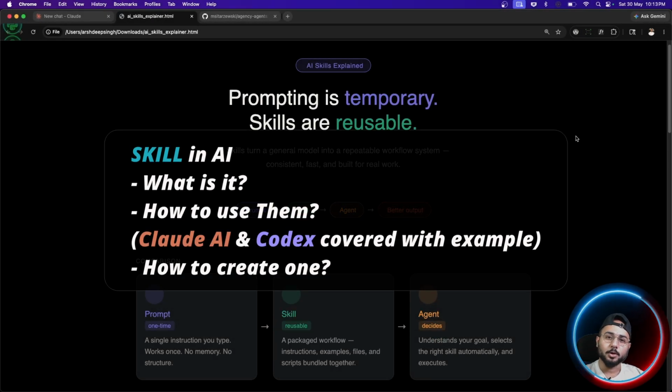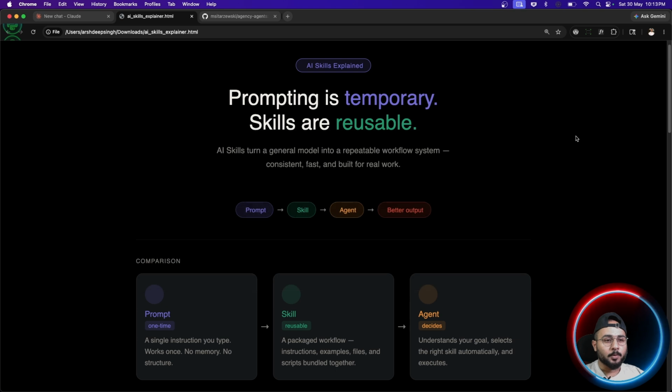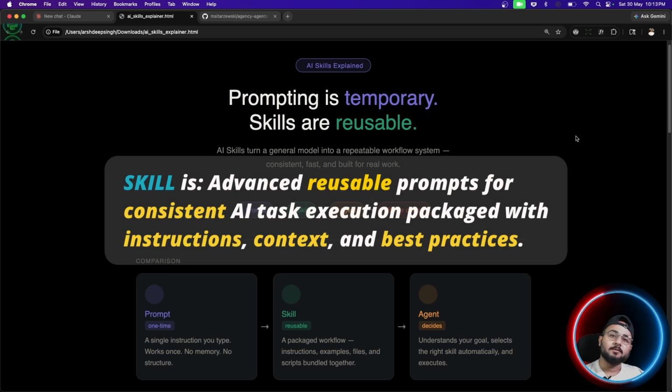In this video, we'll be talking about skills. If you can see on the screen, prompting is temporary, but skills are reusable. Now you may be wondering how skills are related to prompts. Consider skills as a saved, in-memory, advanced version of your prompts, right?